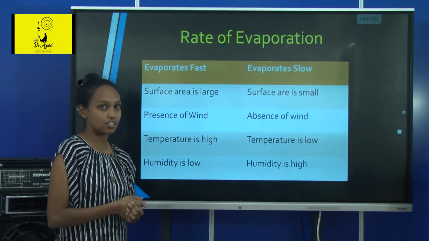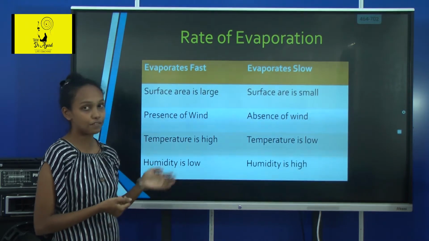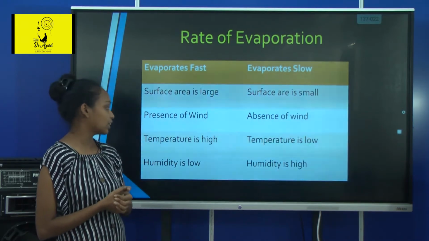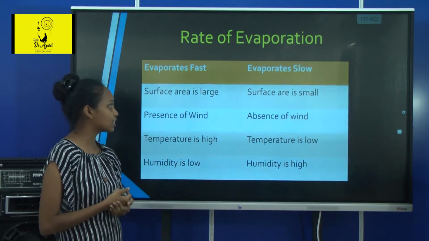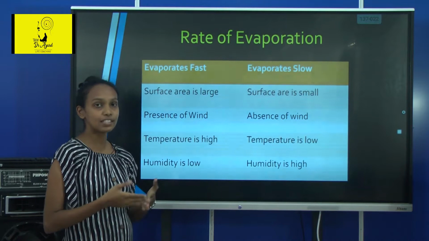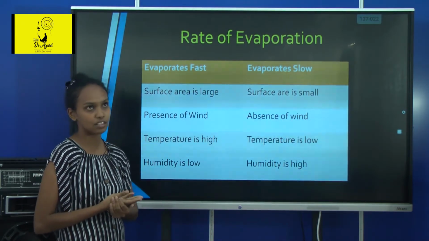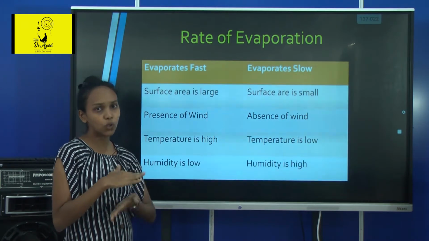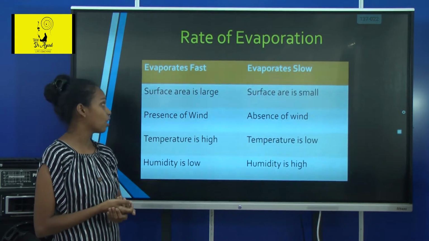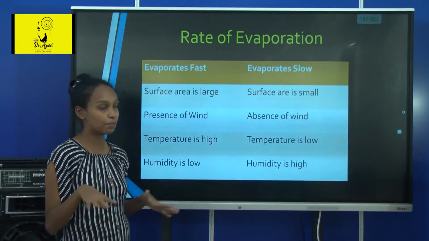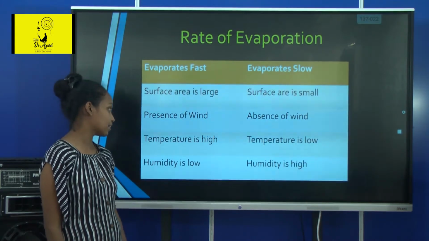Rate of evaporation. There are certain factors that affect evaporation: surface area, presence of wind, temperature and humidity. What happens when the surface area is large? When the surface area is large, evaporation takes place fast. Normally you don't fold the clothes and put them to dry. When you put the clothes to dry, you stretch them out. Why? Then only the surface will be large. Then it will dry soon. Then the water will get evaporated fast.